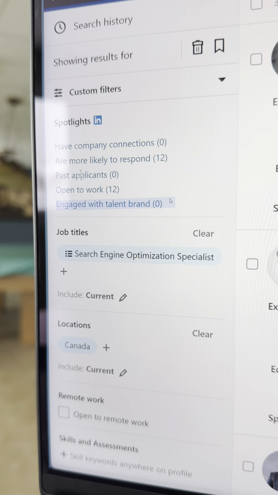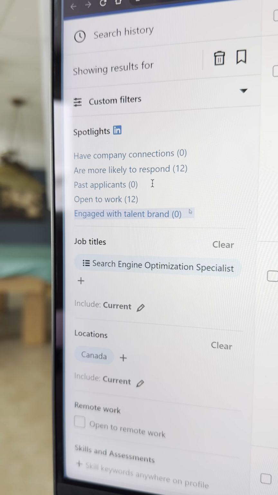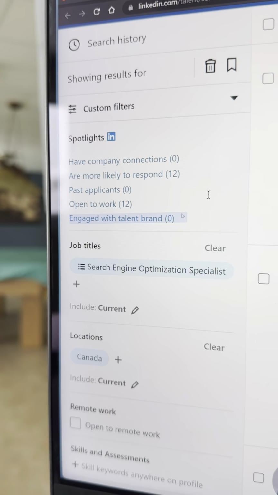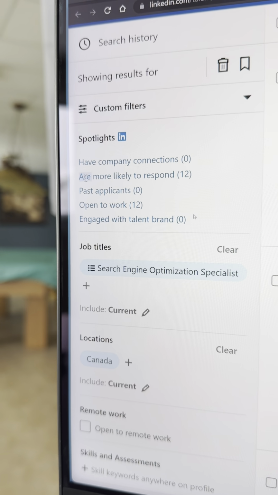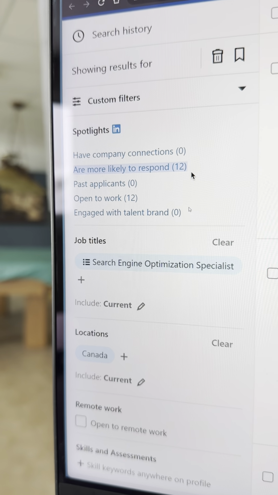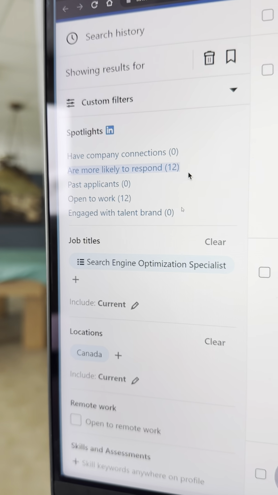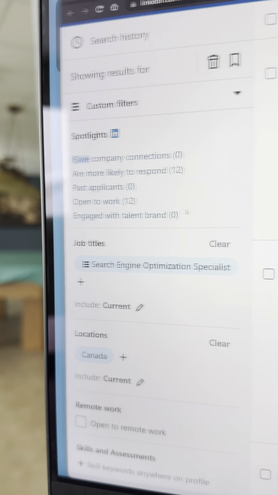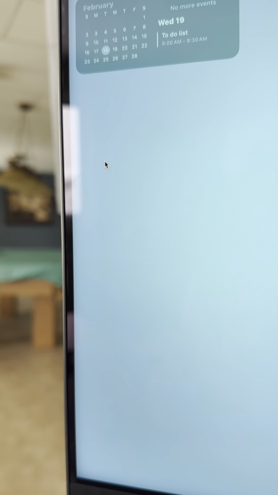This is why it's really important for you to optimize the LinkedIn profile strategically by going in there, marking them as a targeted company, and for you to be active, because that's what they're looking for. If you're not active on LinkedIn, it does not flag you as, oh, this person is probably going to respond to it, right? That's how the algorithm is driven. Also, having company connections.